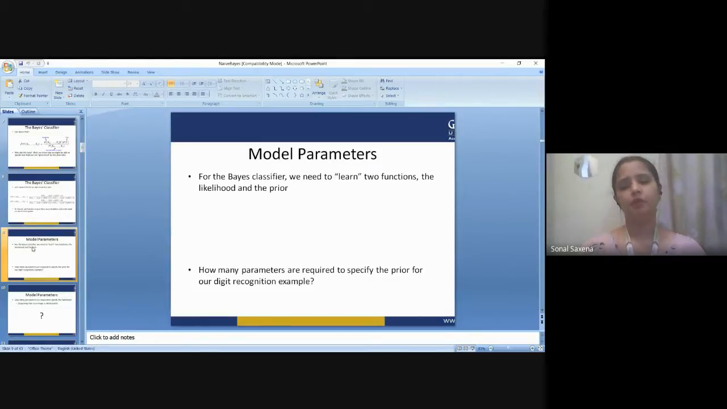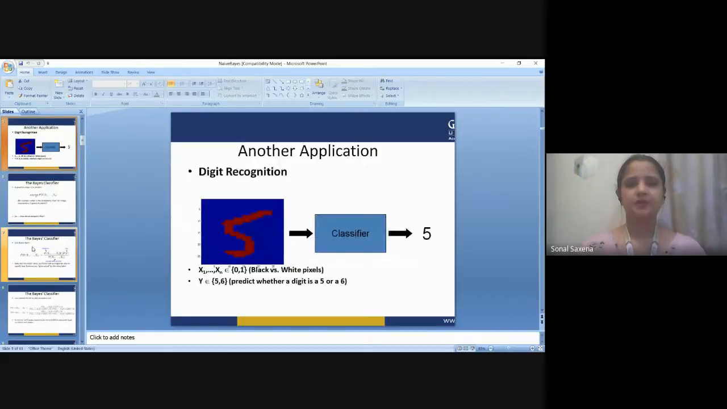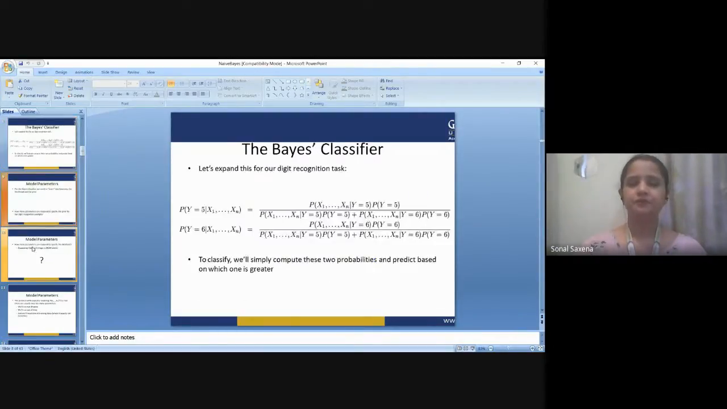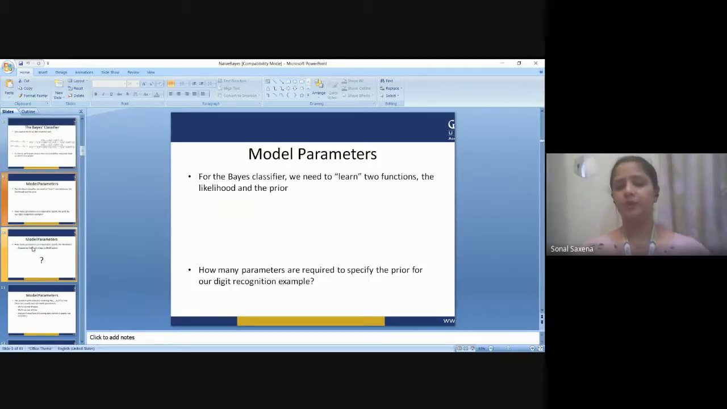If we talk about the model parameters of this classifier model, for a Bayes classifier we need to learn two functions, the likelihood and the prior function. How many parameters are required to specify the prior for our digit recognition example? Let's say this is one application of the Bayesian algorithm, where we need to recognize a given digit. On the input data, I'm going to apply the classifier and it will find out what kind of digit it is.